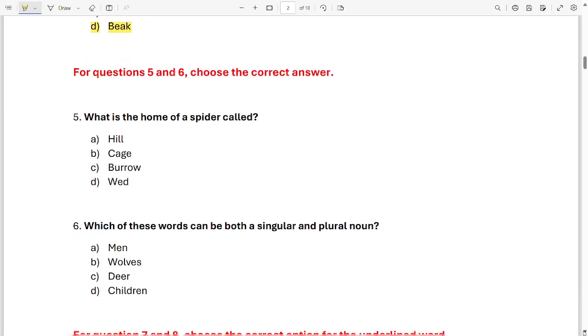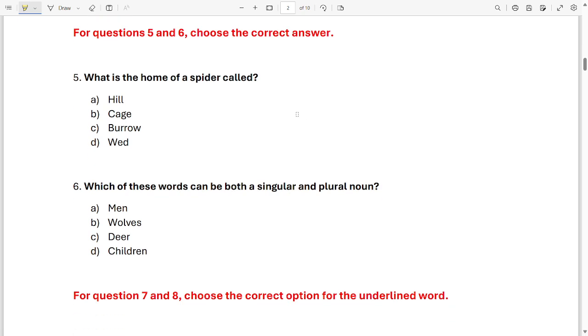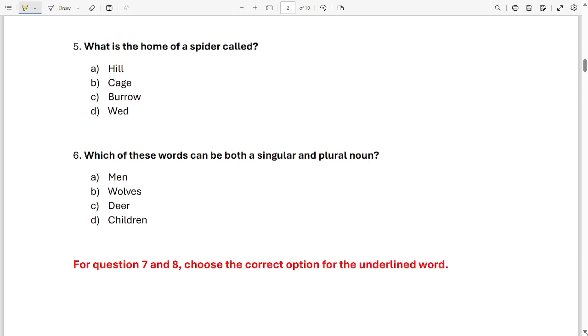You're doing great. Now next, for question 5 to 6, choose the correct answer. Okay, let's get started. What is the home of a spider called? Hill, cage, burrow or web?